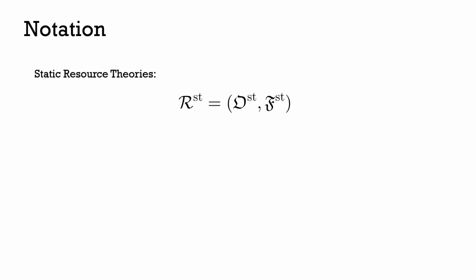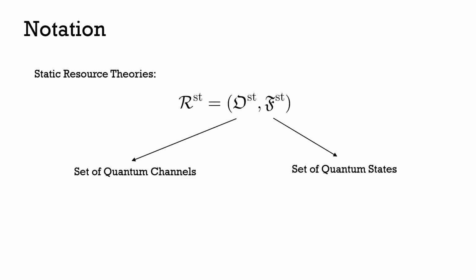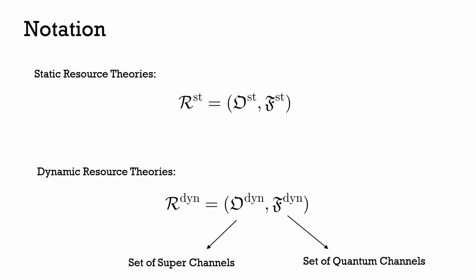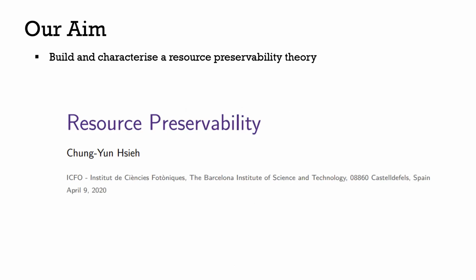But just a quick word on notation. So when referring to static resource theories, I'll have a superscript of ST. And in this case, the allowed operations will be some set of quantum channels, and the free set will be some set of quantum states. When considering dynamical resource theories, I'll have a superscript dyn, where now our allowed operations will be some set of super channels, and our free objects will be some set of quantum channels. Okay, so what we set out to do was build what's called a resource preservability theory.